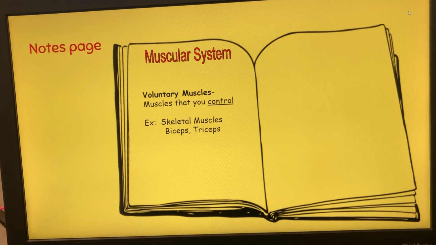Again, we are now making an entry for the muscular system. I need you to include into your notes, just add them after the last entry. Voluntary muscles, these are muscles that you control. Example, skeletal muscles, such as your biceps and triceps. Again, feel free to stop the video and resume play when you are ready to move on.